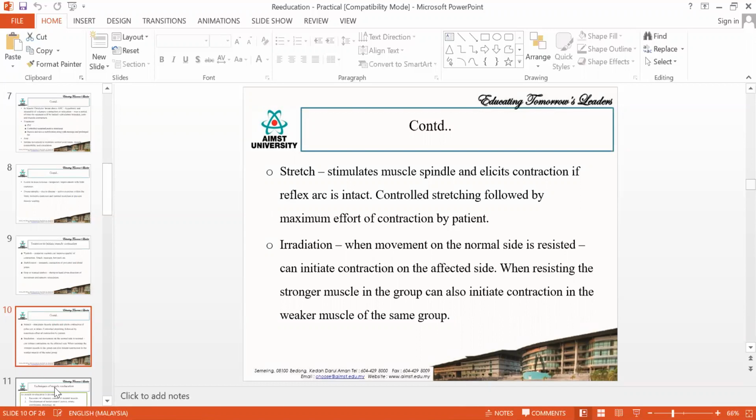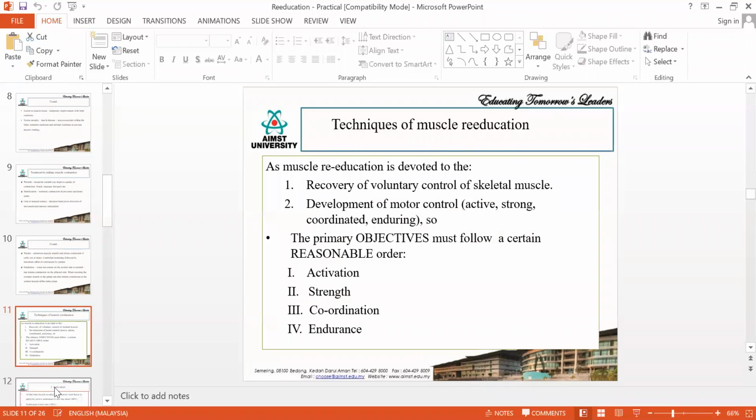Okay, so this technique is called the irradiation technique. Initially, when a muscle is affected, you need to prevent the muscle atrophy. The next is you need to initiate the contraction. The next is you need to improve the muscle contraction. Is that clear? So these are the three things you are going to do.